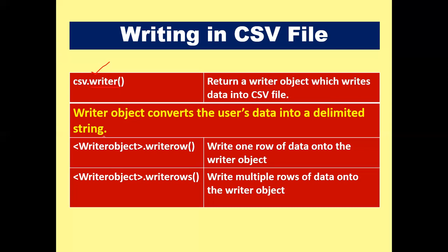मेरे बेटा याद रखिएगा, whenever the word delimited or delimiter appears, it means they insert some symbols to separate the values from each other, and that can be done with the help of a writer object. And after that, if you want to write the content row by row, one row at a time, we can call the writer object along with the function writerow. Whereas if you want to write multiple rows at the same time, then we can use writerows, not writerow, but writerows here.